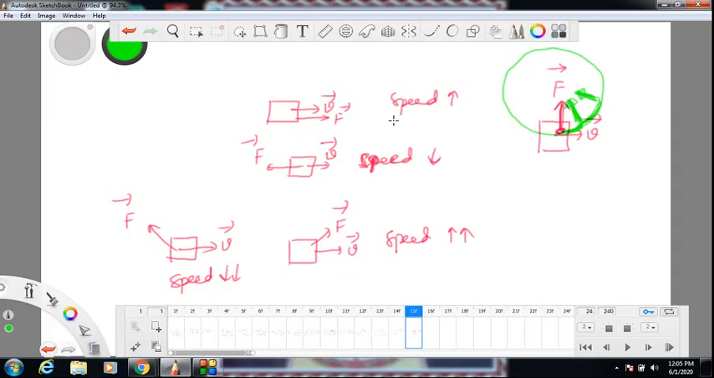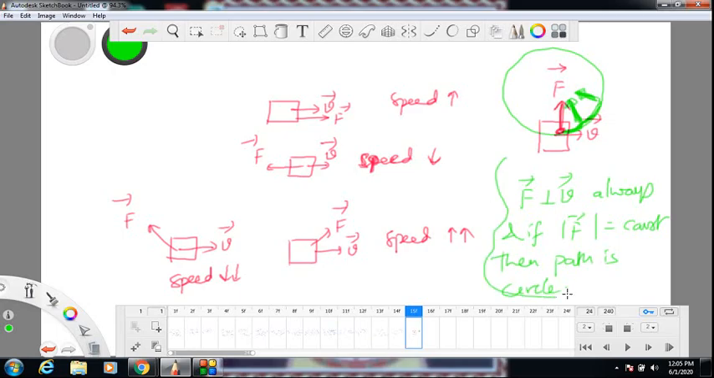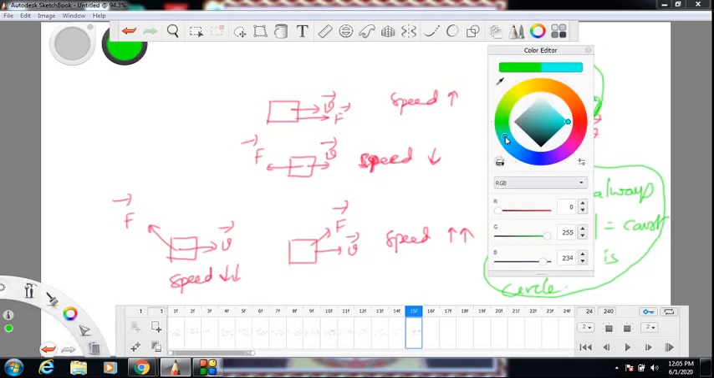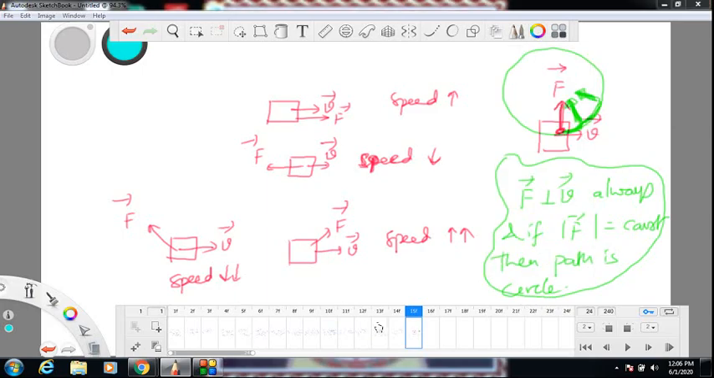But force can have varying magnitude. In this case it is a constant magnitude force, so it can go in a circle. So force always perpendicular to velocity. Look at this, force perpendicular to velocity always, not at one moment. And if magnitude of force is constant, then path is circle. I am assuming no other force is acting except this force. So this is the case where particle goes in a circle, and that's exactly the case which we are encountering in our discussion here.